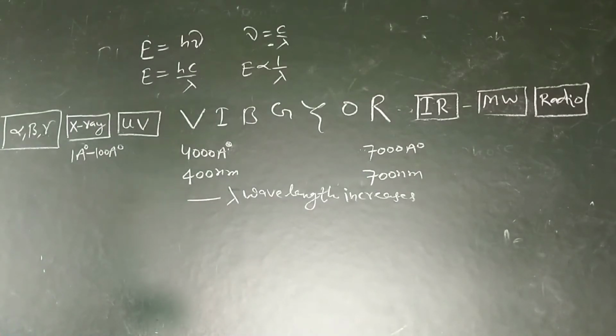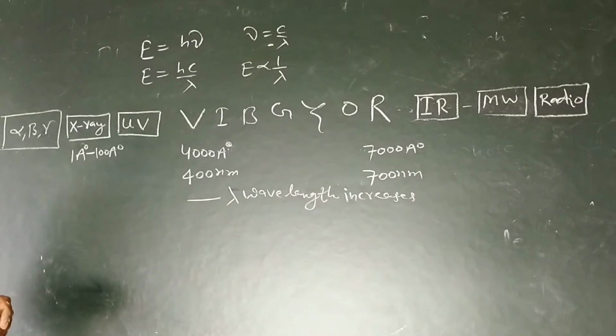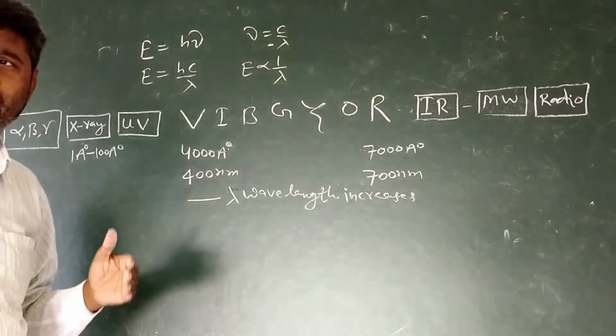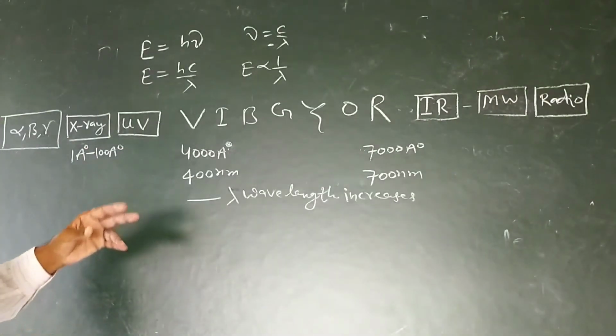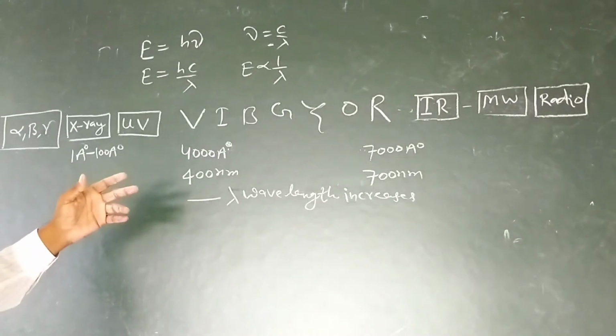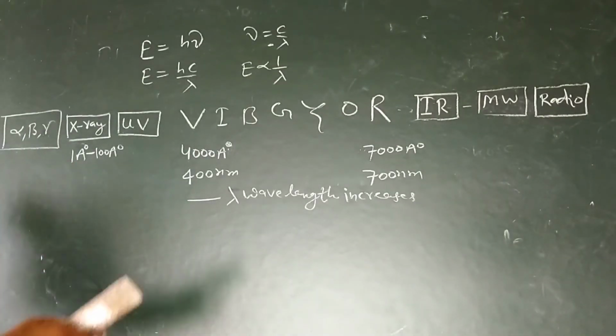Now, limitations of Niels Bohr's atomic model. What are the faults? What are the demerits of Niels Bohr's atomic model?